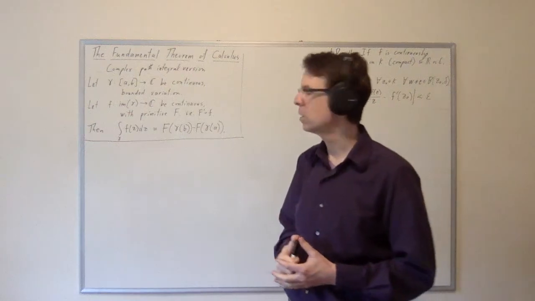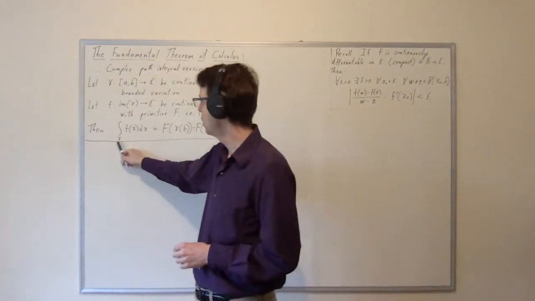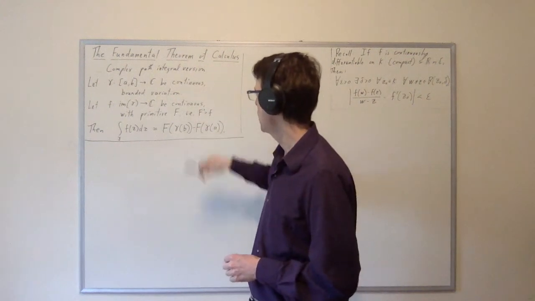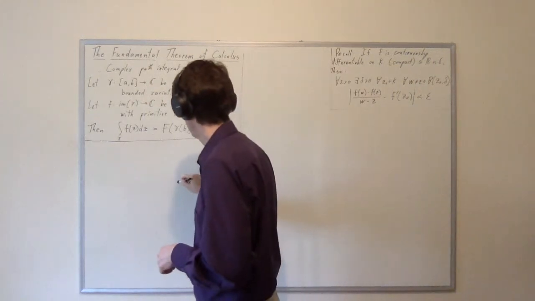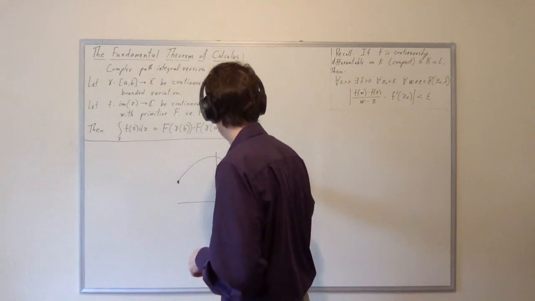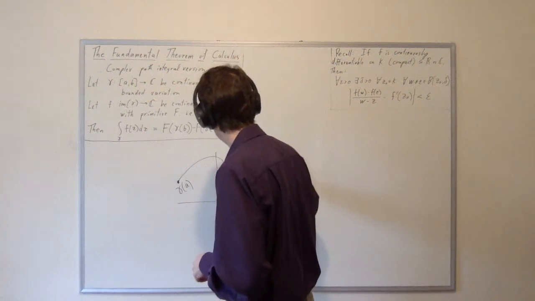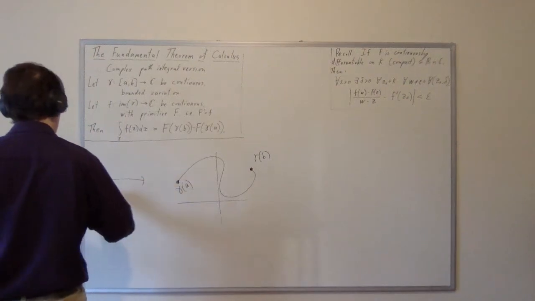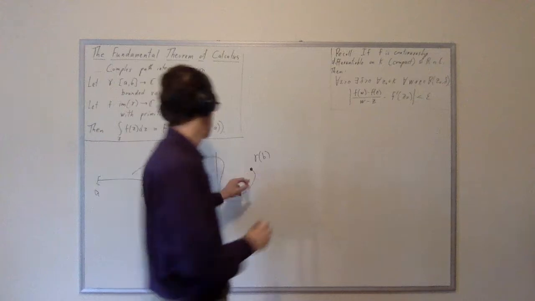Then what's the theorem statement? The theorem statement is that it's easy to calculate the integral. The integral on the path gamma of f of z dz is capital F of gamma of b minus capital F of gamma of a. You might have expected capital F of b minus capital F of a. Let me point out what's going on here. If we have a path in the complex plane, the complex numbers which begin and end the path will not be a and b, but will be gamma of a and gamma of b.